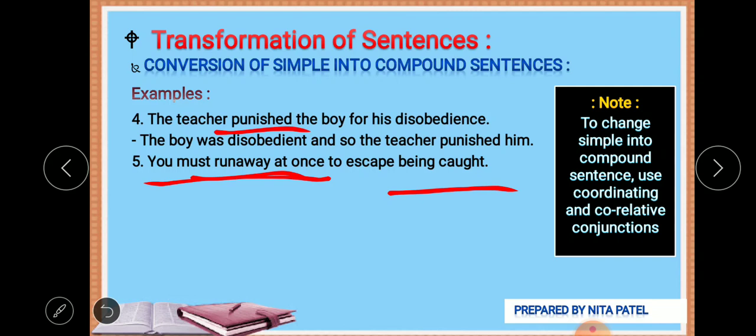Not to be caught. So this can be our second sentence. So we can say that you must run away at once, and otherwise you will be caught, or else you will be caught. You must run away at once, otherwise you will be caught, or else you will be caught. So that kind of sentence you can frame.